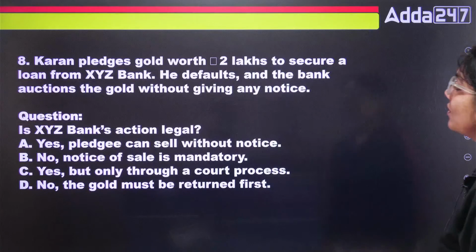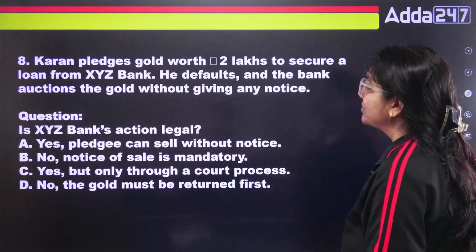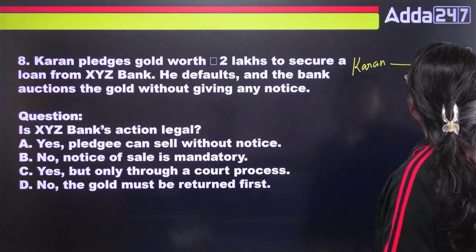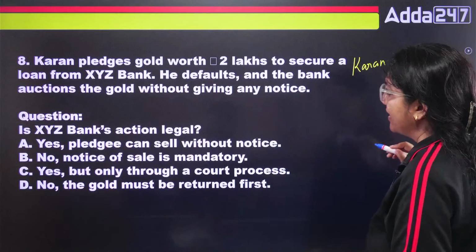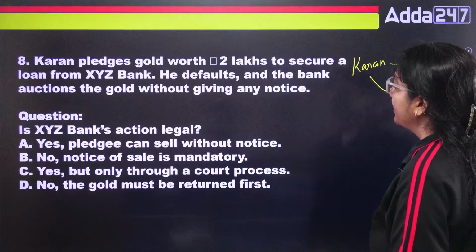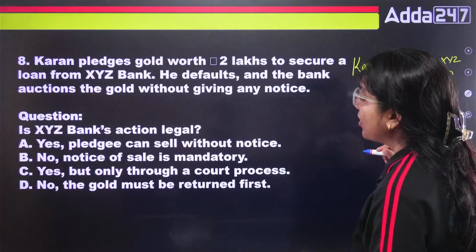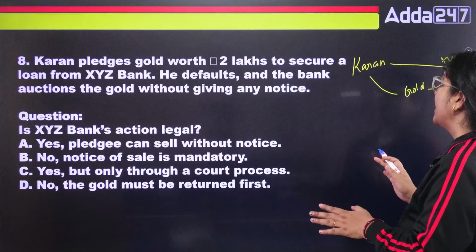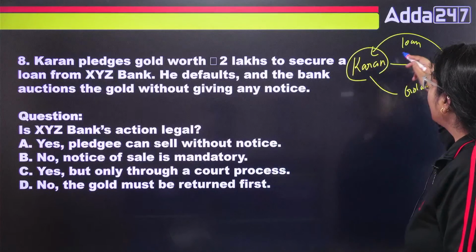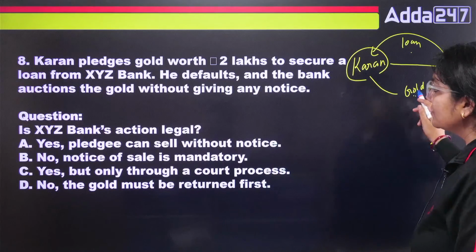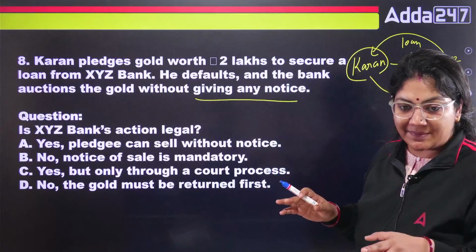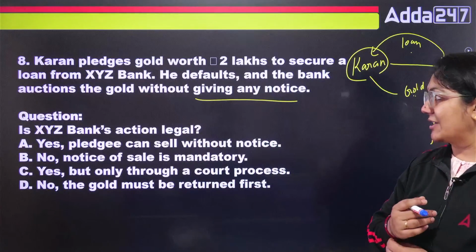Karan pledged gold worth 2 lakh to secure a loan from XYZ bank. So class, Karan pledged the gold to this bank. He defaults and the bank auctions the gold without giving any notice. It means suppose he has taken the loan and Karan is not able to pay the loan. Now the bank has just sold this gold without giving any notice. So tell me class, is XYZ bank's action legal or not?